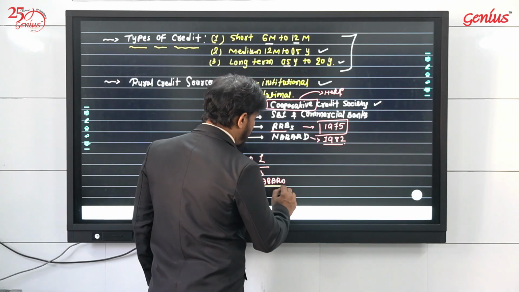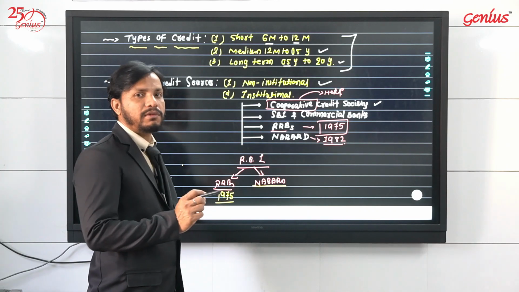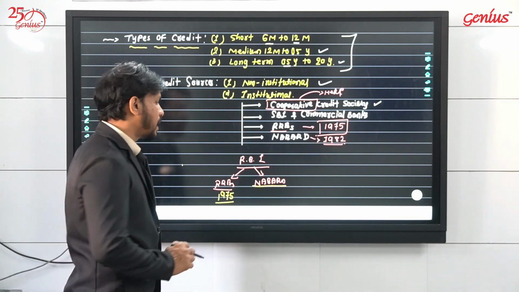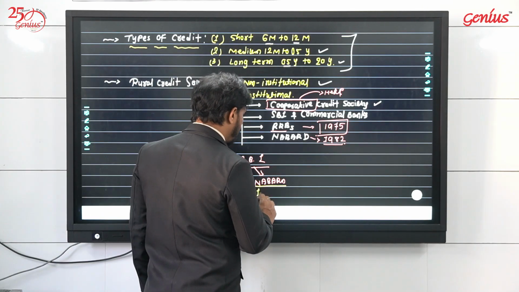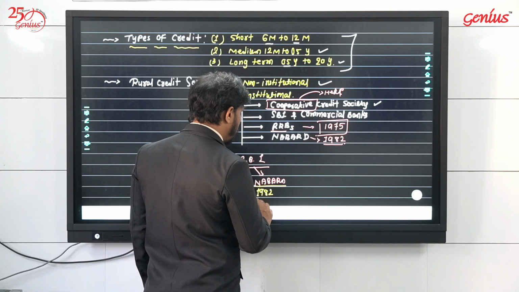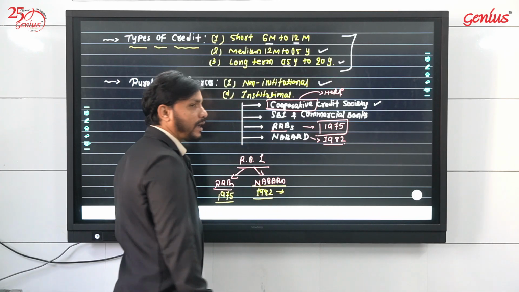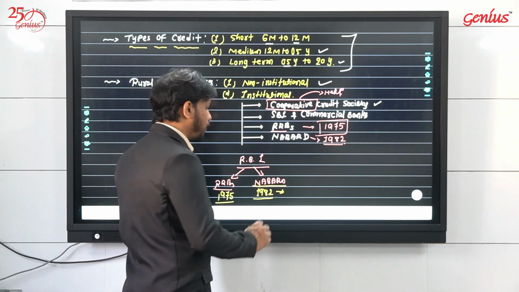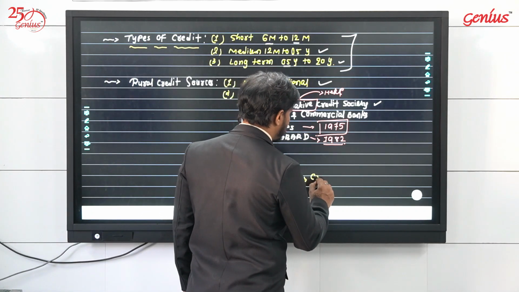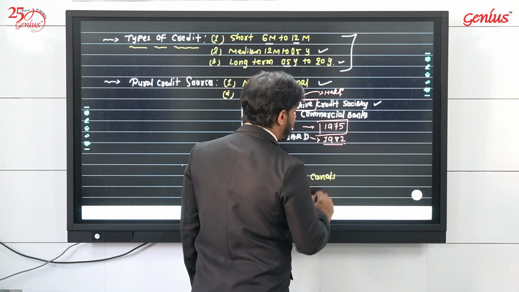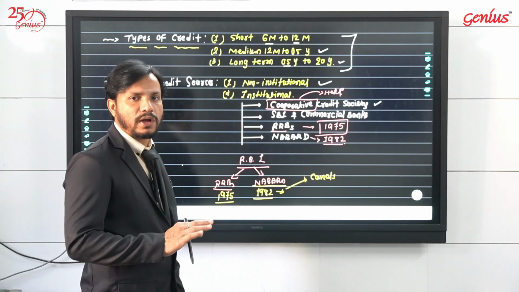But NABARD was not set up just to give credit facilities. NABARD was set up in 1982 with the objective of handling all agricultural tasks. If any canals are to be provided, NABARD will look after that.